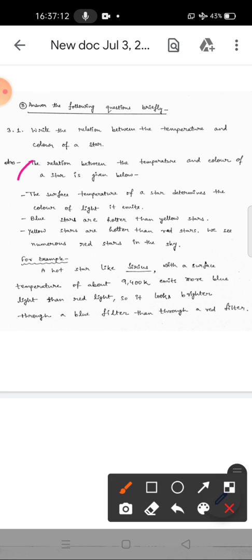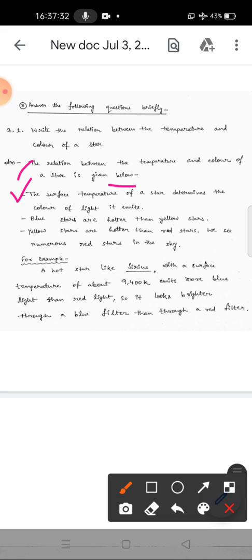The relation between the temperature and the color of a star is given below. The surface temperature of a star determines the color of light it emits. Temperature is the main factor. We can say that there is a direct relationship between the temperature and the color of a star.